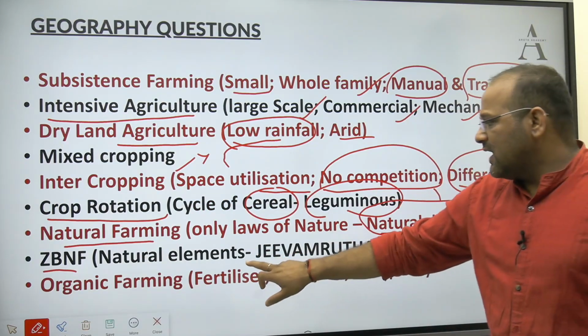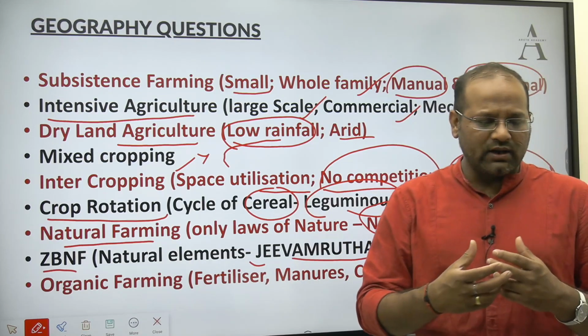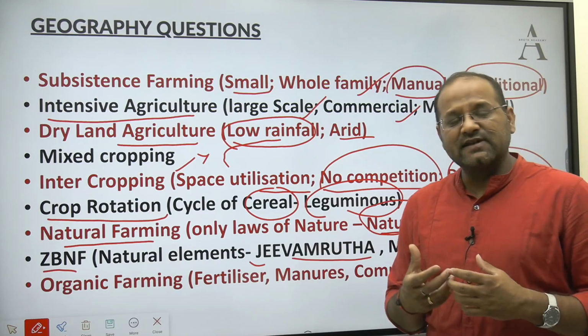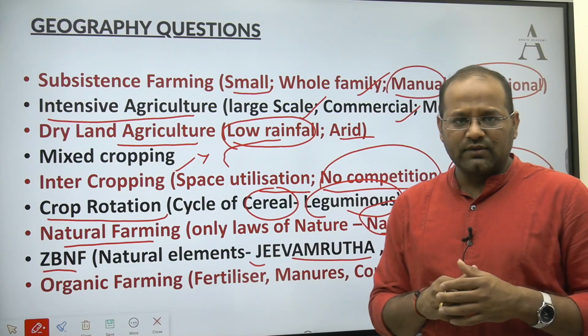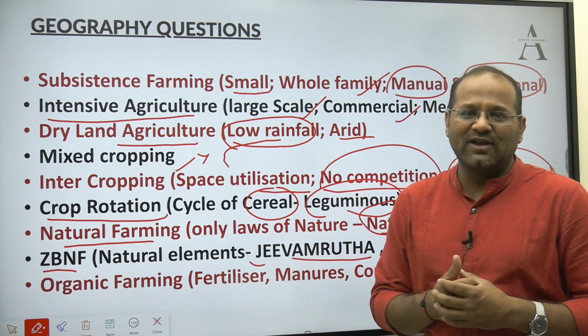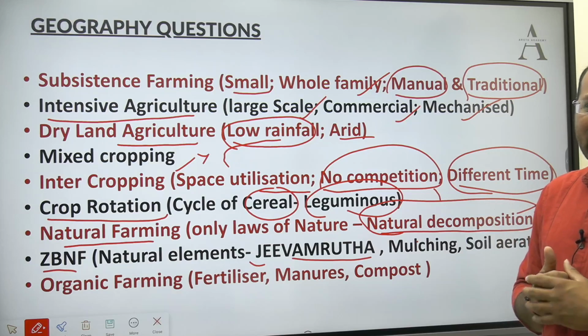Here, natural elements like Jiva Amruta, where cow dung, jaggery, pulses, water and soil are mixed, will be applied in the farms. It is a kind of treatment to the farm, so that they prepare the agricultural land for sowing.